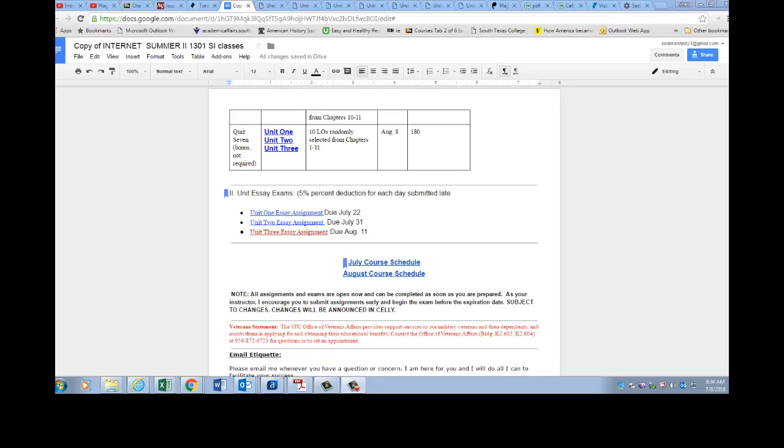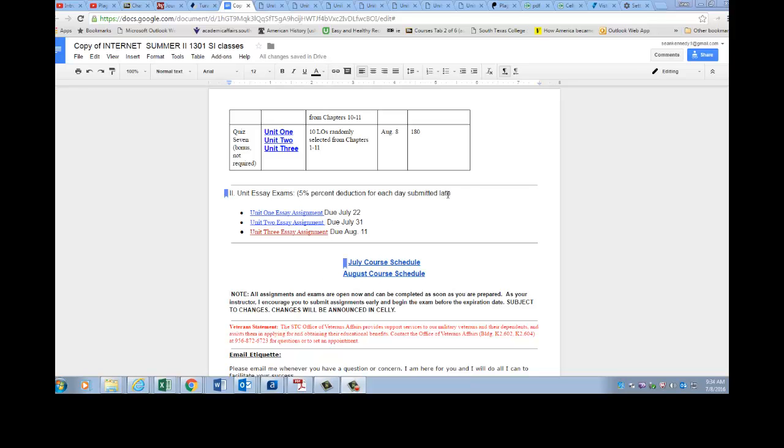Okay, for the unit essay exams, we want to really make sure we understand what is expected here, given that it is collectively 50% of your grade. So roughly each one is going to be 17, perhaps 18% of your grade. Do the math on your own. Just want to make sure you're aware of what each one is worth.